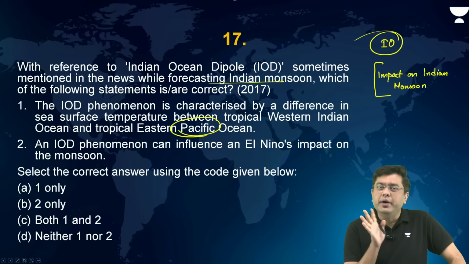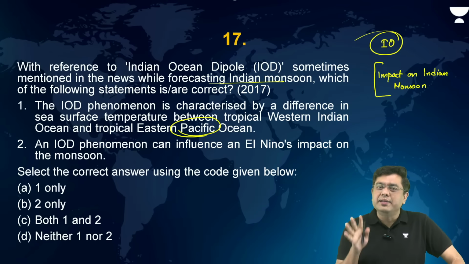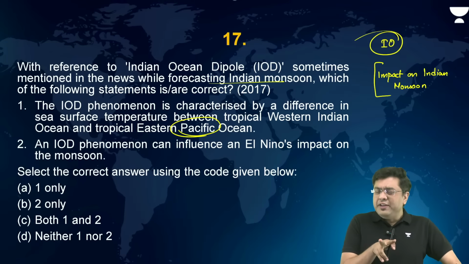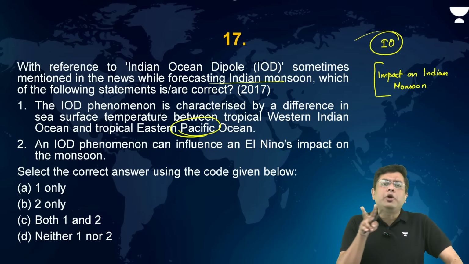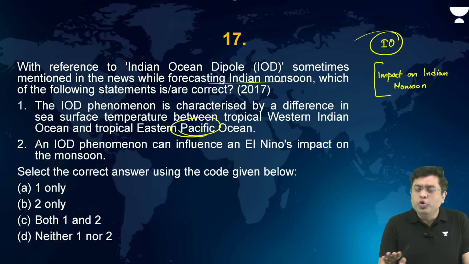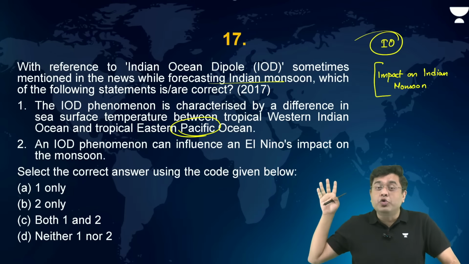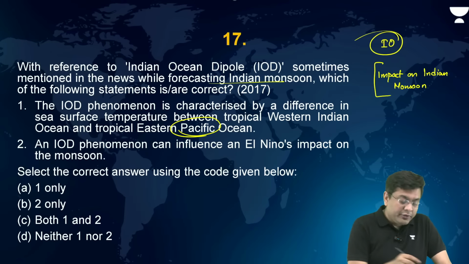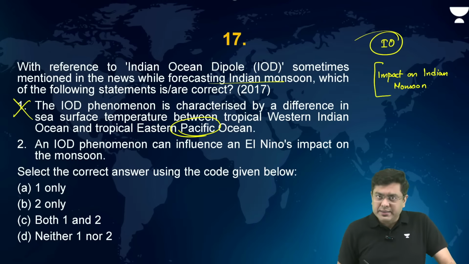This one word has made the entire statement incorrect. Why? Indian Ocean dipole is the difference of temperature between the Somali coastline and the Indonesian coastline, right? Nothing to do with Eastern. Where is the Eastern Pacific Ocean? In the Peruvian coastline, the South American coastline. So this is absolutely incorrect.